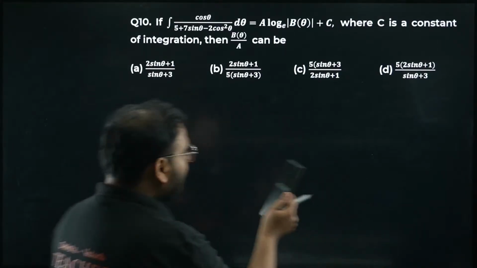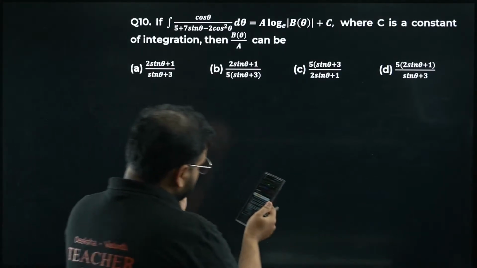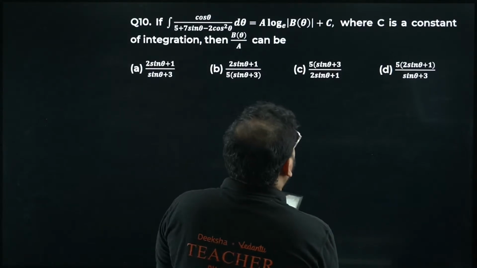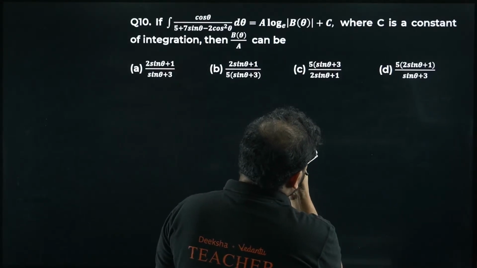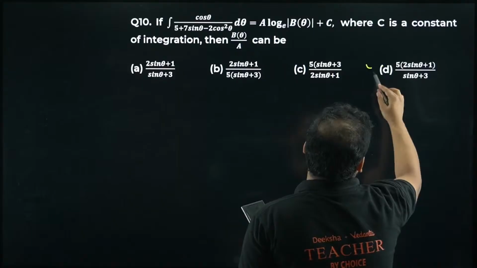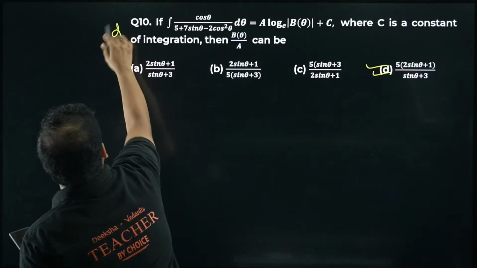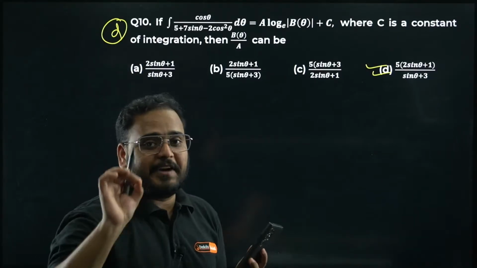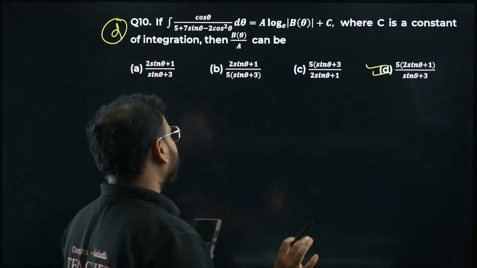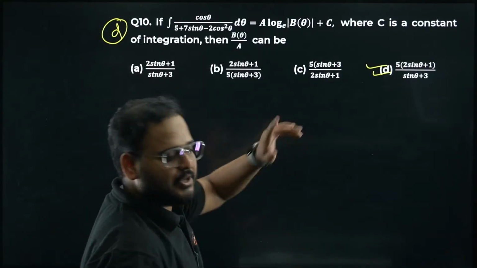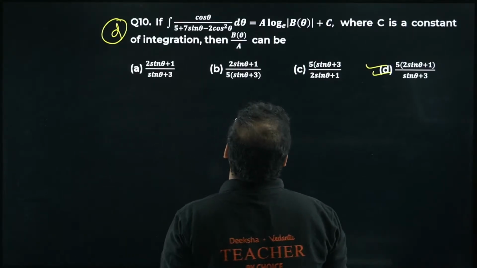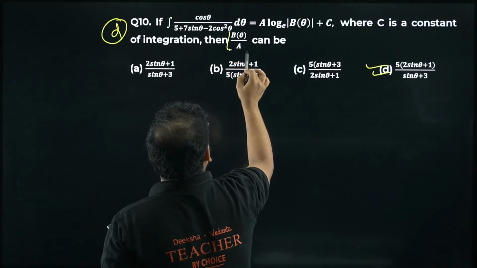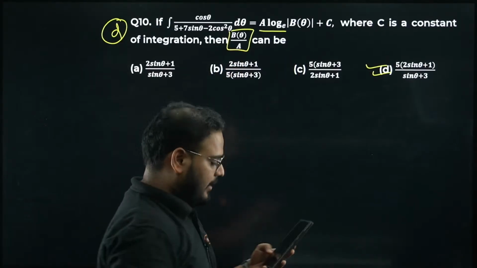Okay, I can see options are coming now. C, C, A, B. C, A, B, all wrong. Option should be, I think, D, right? Option D is correct. Please check. It's a very good question, my personal favorite, okay, because it uses a lot of concepts. Please check. So first of all, I'm looking for B theta by A. B theta by A. All right.